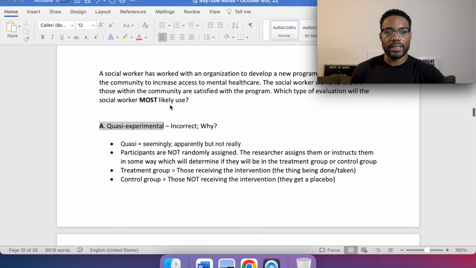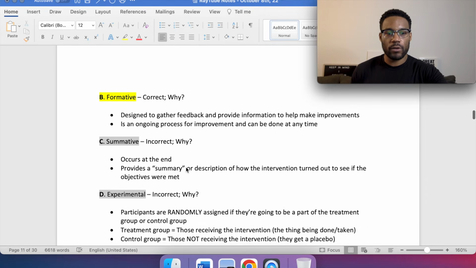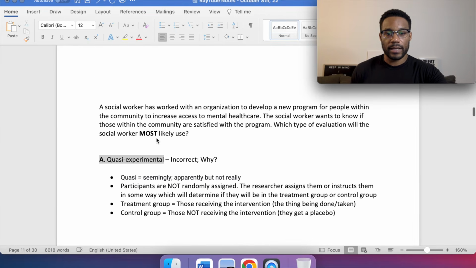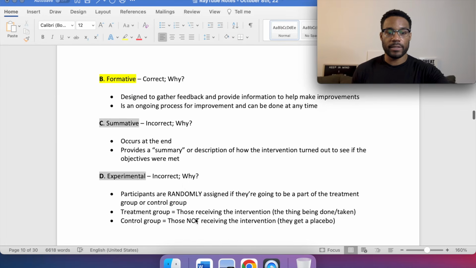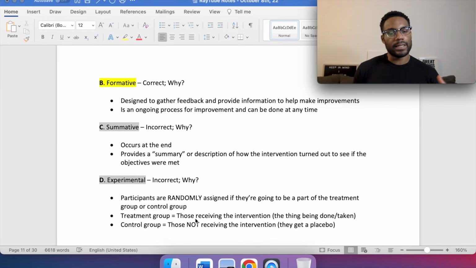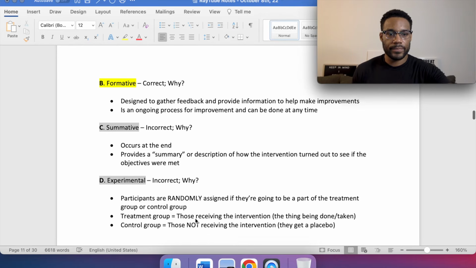So when it says most likely, out of all these four, formative sounds like the most likely correct evaluation that's being done to see, again, how the people are liking it, how they're responding to it. And knowing this is important because when we're introducing a program or a system or anything, we want to be able to check it and see if it's actually getting the outcomes that we want. And again, the experiments are saying, okay, we're going to introduce this thing. Let's see how it kind of plays out, right?